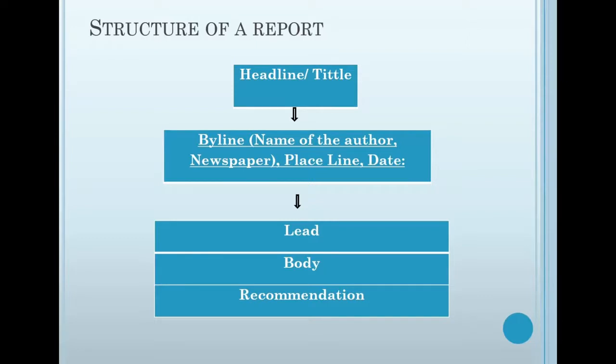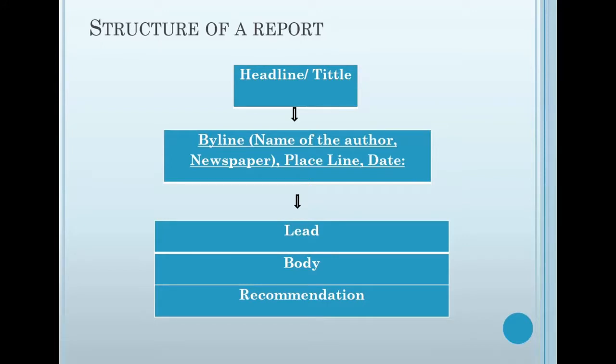Byline means there will be the name of the reporter. Then after a comma, you have to write the name of the newspaper, then the place where the incident has happened, and then you have to write the date.